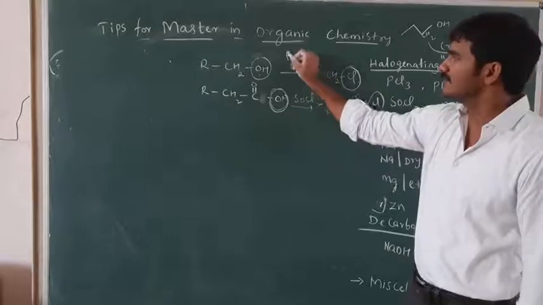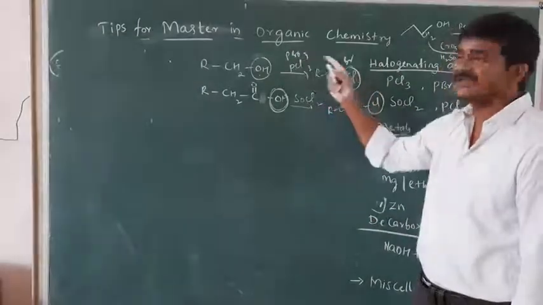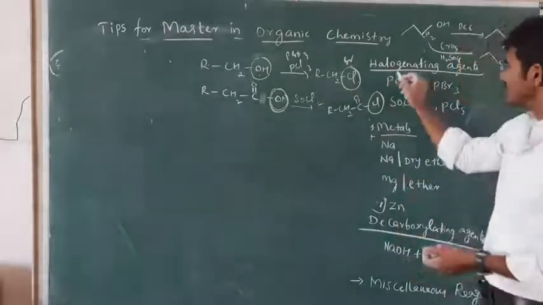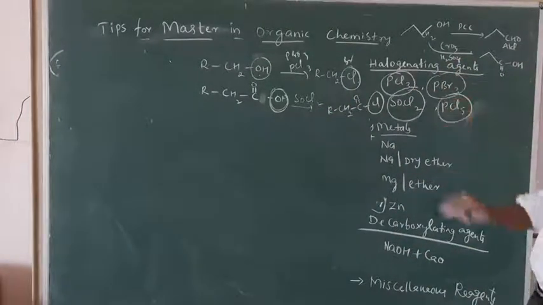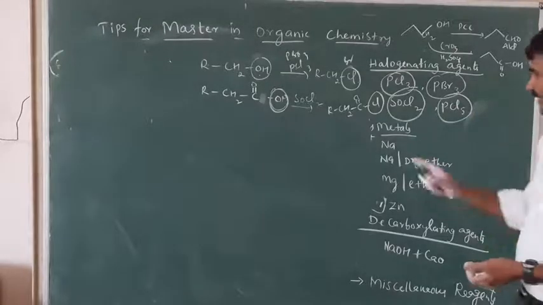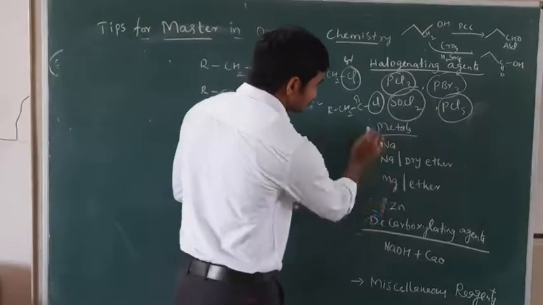If I take Cl, it is Cl. If I take PBr3, I will get Br. PI3, I will get I. So these are very important reagents: PCl3, PBr3, SOCl2, PCl5, halogenating agents. And also metals. These metals also play a very important role in organic chemistry.